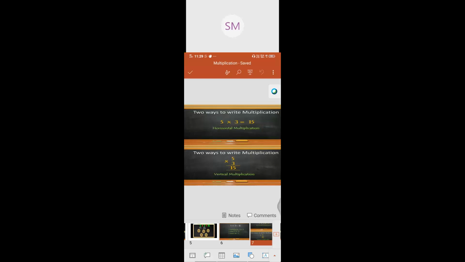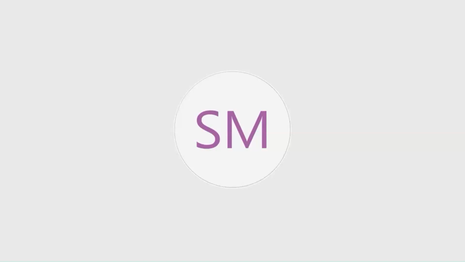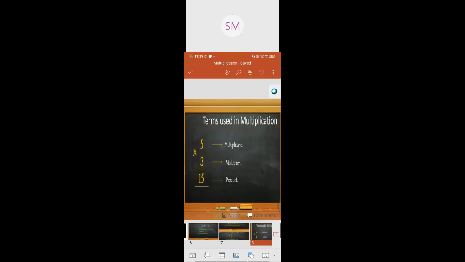Okay. Now what are the terms we use in multiplication? What is the first one? 5. How many groups have we seen? How many biscuits are there? 5 biscuits are there. That is the number of groups. In multiplication, what do we call that number? Multiplicand. The first one is the multiplicand. How many chocolate chips in each group? 3. That is the multiplier. So what is the last answer we are getting? The product. So 5 multiplied by 3, that 15 is the product.